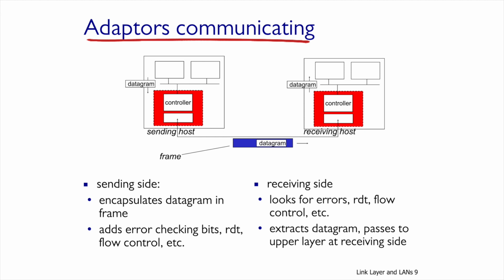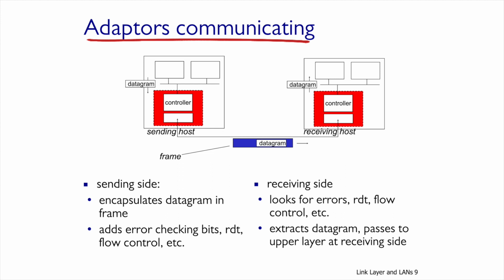Let's look at how two NICs transmit a frame. Assume there is a datagram in some source. The same datagram is transferred to the link level, and the NIC encapsulates that datagram inside the frame and adds bits for error detection. If reliability and flow control are implemented, then all required information is updated as well. Then, the frame is transmitted to the other side.